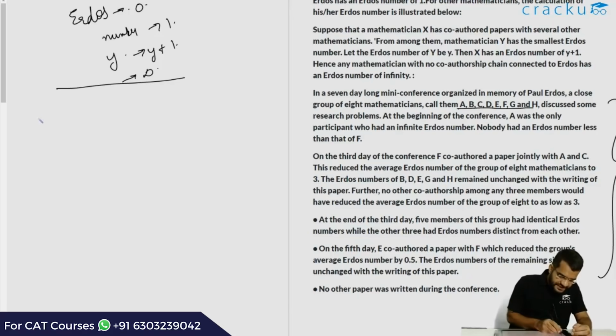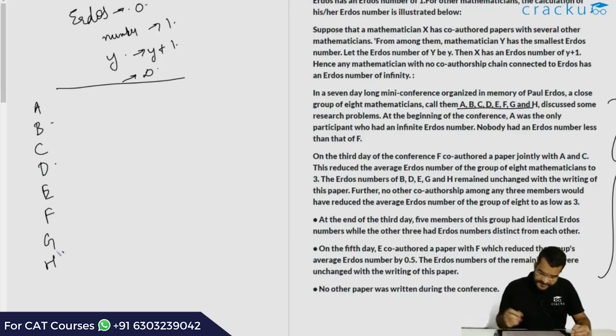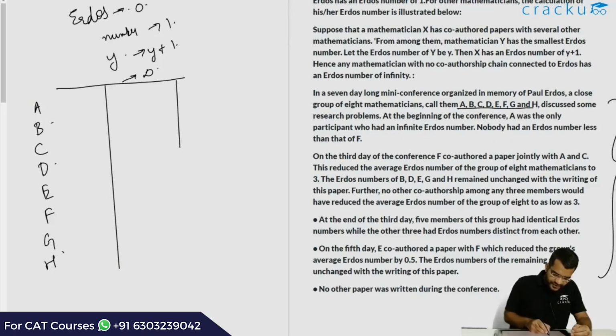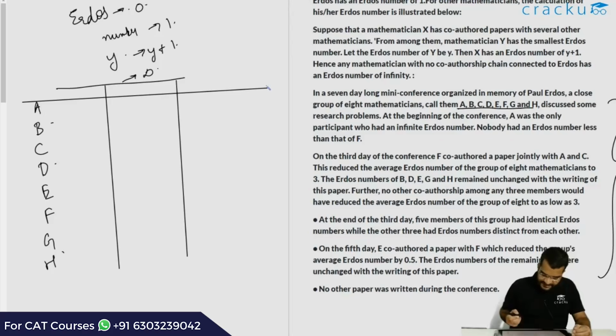Let us first write down the names A, B, C, D, E, F, G and H. This is at the beginning of the conference, and there are two changes that happen. One will be after day 3 and the other is after day 5. So this is at the beginning, this is after day 3 and this is after day 5.